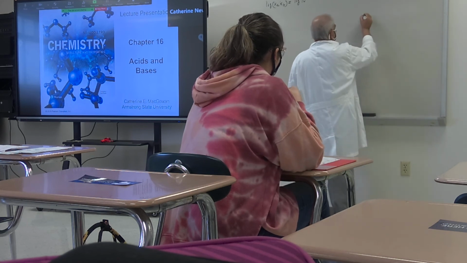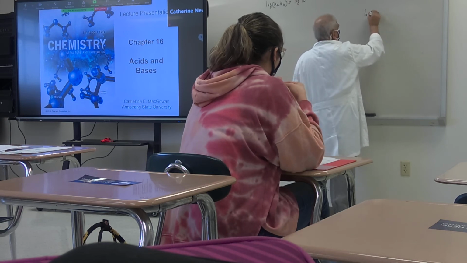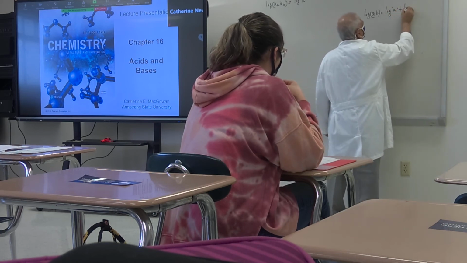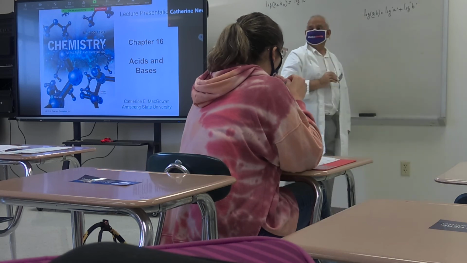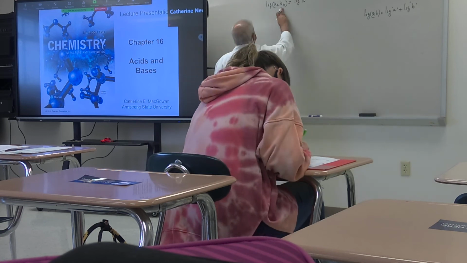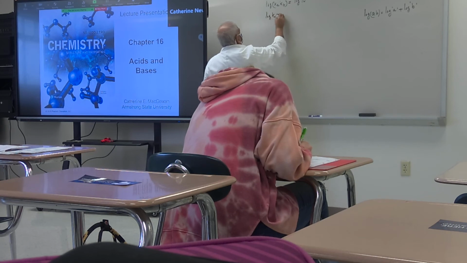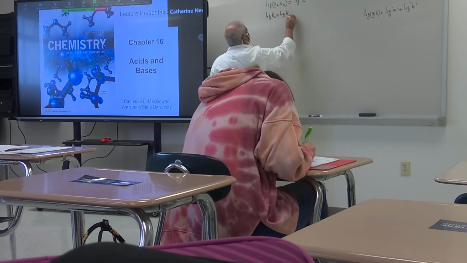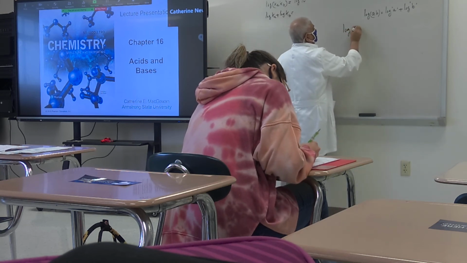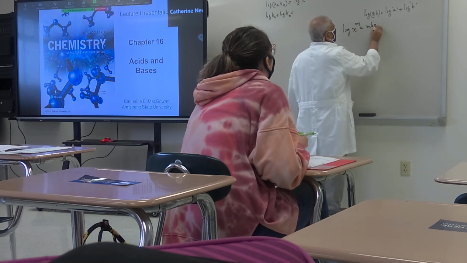If you multiply two quantities, the log of A times B equals what? Log A plus log B. You know this, correct? I will apply that rule here. Log of Ka times Kb equals log of Ka plus log of Kb. Here, you also know log of x to the power of m is another formula, which is m log x, correct?